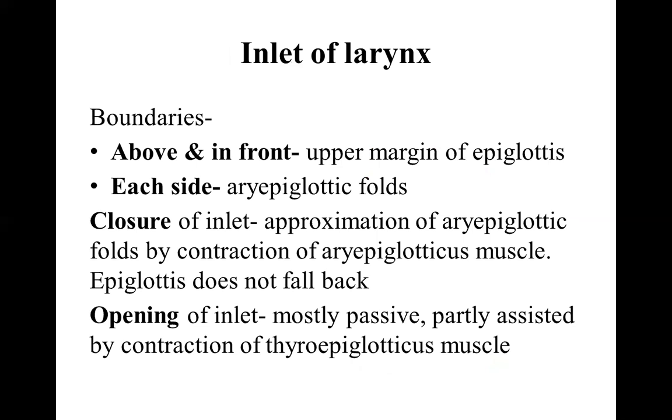Inlet of the larynx is bounded above and in front by the upper margin of the epiglottis, on each side by the aryepiglottic fold. The closure of the inlet is by approximation of aryepiglottic folds by contraction of the aryepiglotticus muscle, which is nothing but the continuation of oblique arytenoid muscle. The epiglottis does not fall back, so it's not the epiglottis which closes the inlet. It's the aryepiglottic fold and the muscle which closes the inlet like a purse string suture. The opening of the inlet is mostly passive, partly assisted by contraction of thyroepiglotticus muscle.